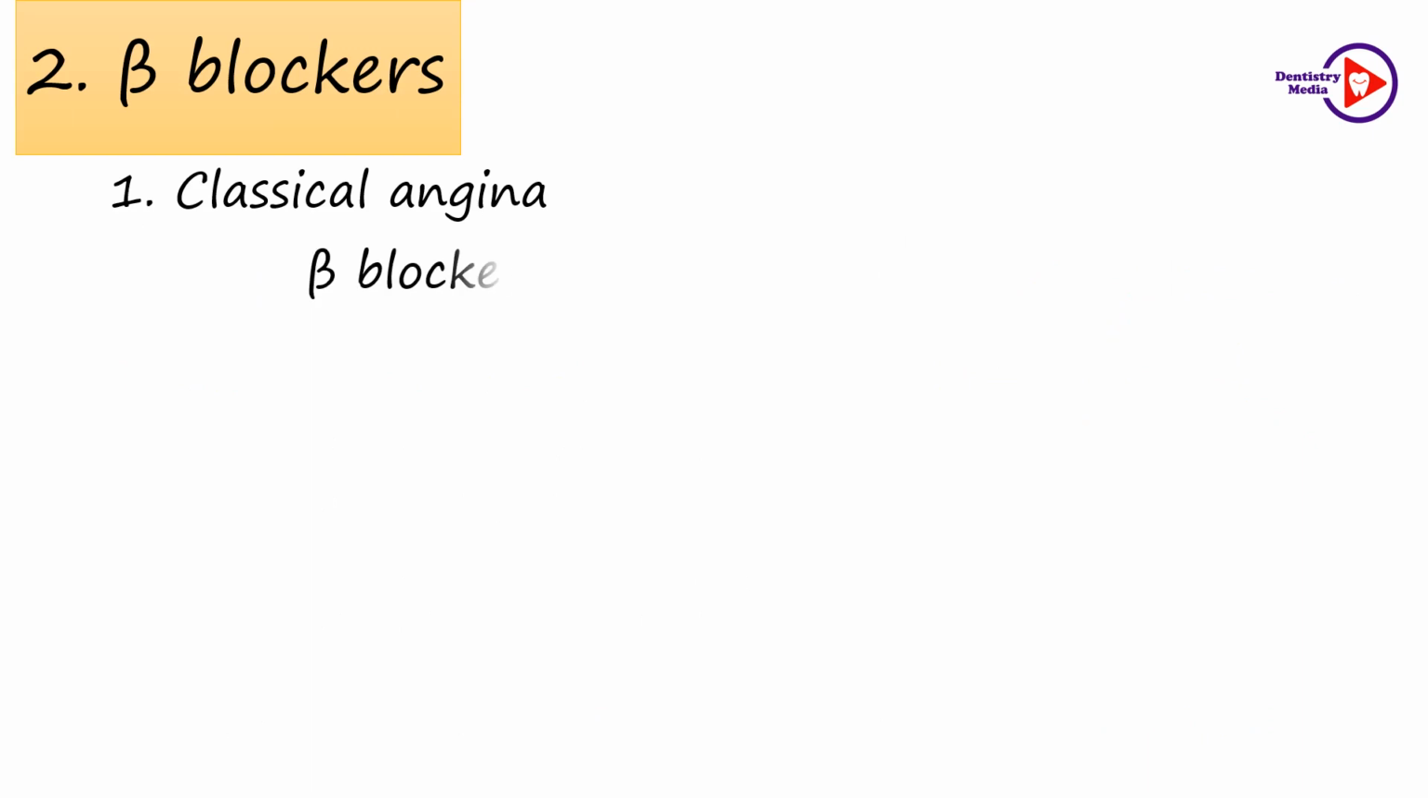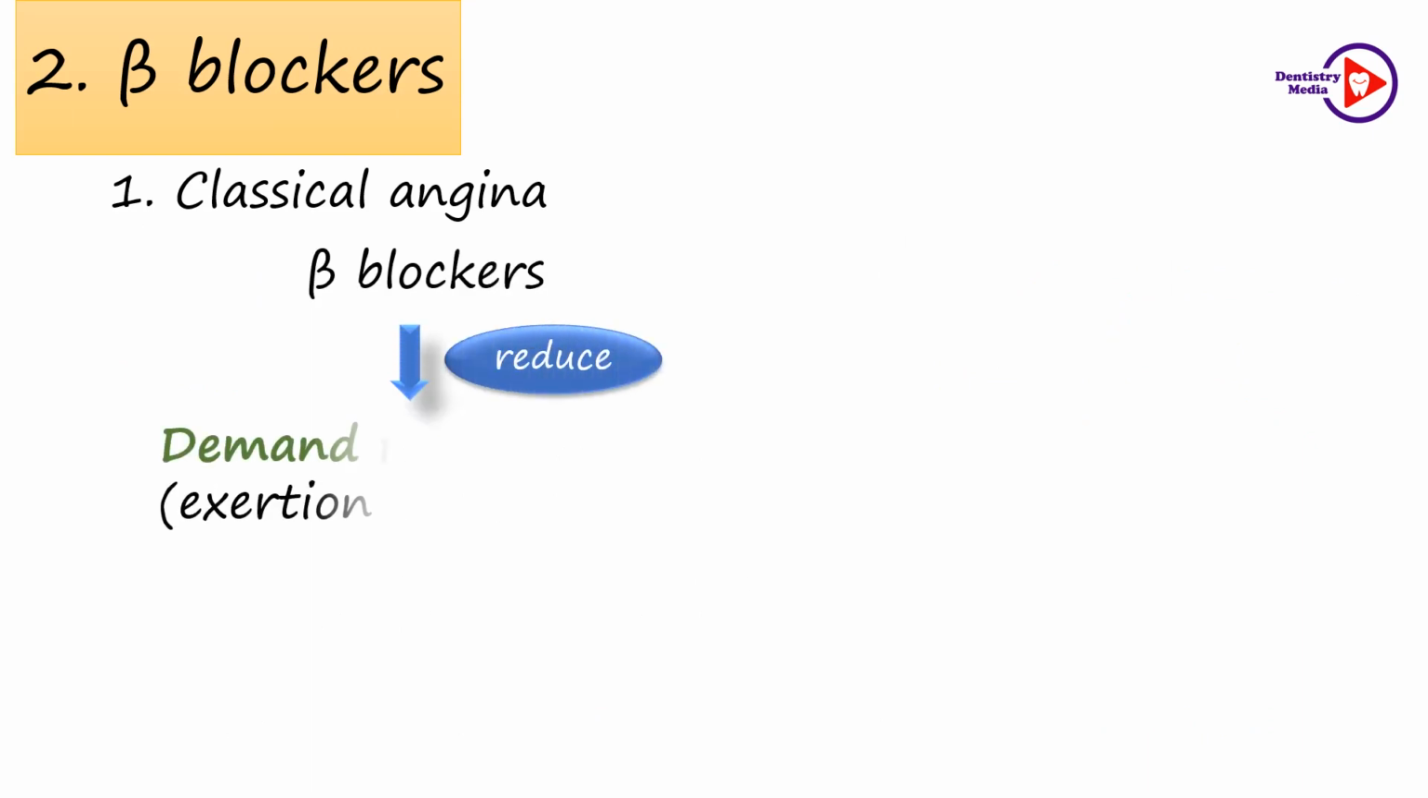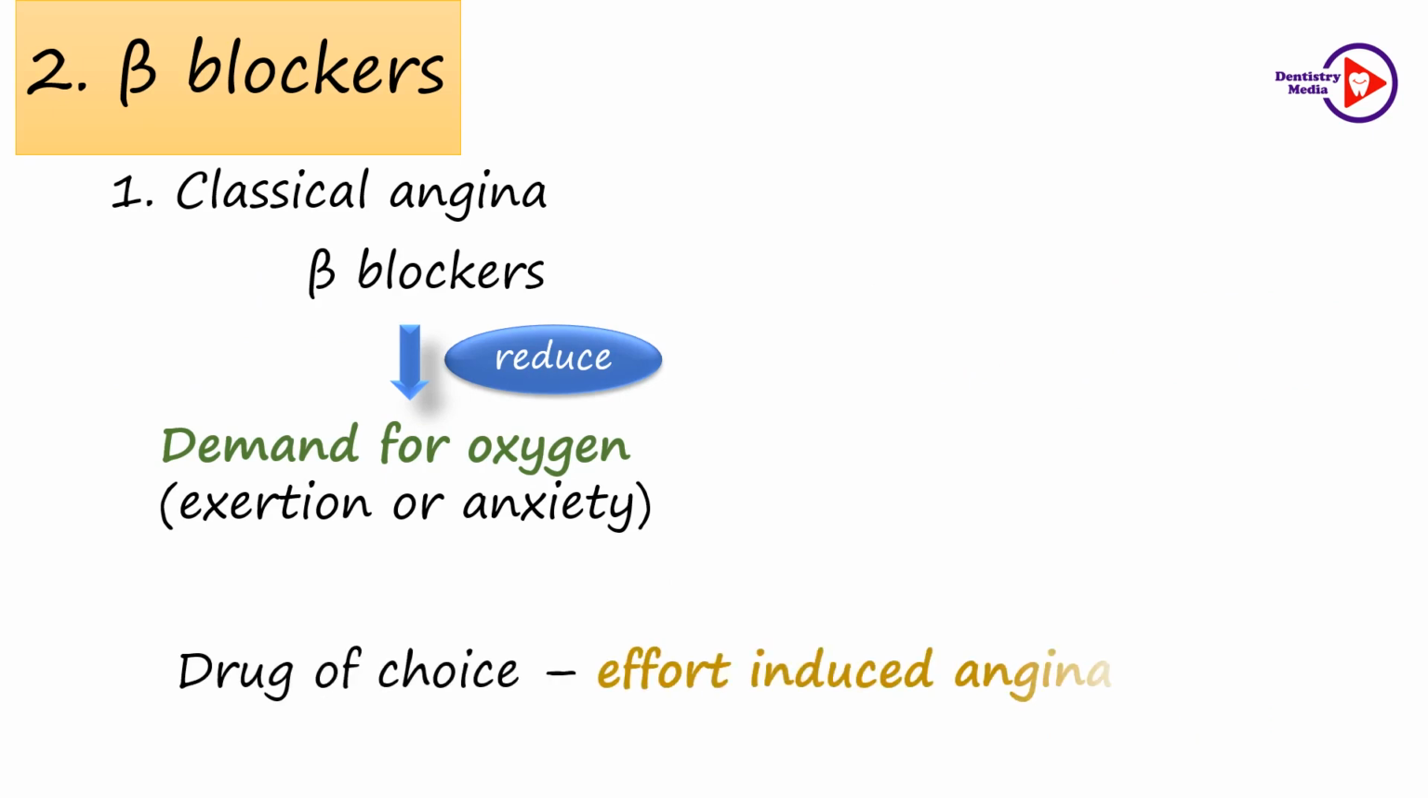Beta blockers reduce the oxygen demand by the myocardium during exercise or anxiety. They are the drug of choice for the treatment of effort-induced angina. And beta blockers can be given with nitrates to increase the exercise duration and tolerance. But remember, they are contraindicated in asthmatic and diabetic patients and in patients with severe bradycardia, peripheral vascular disease and in chronic obstructive pulmonary disease.